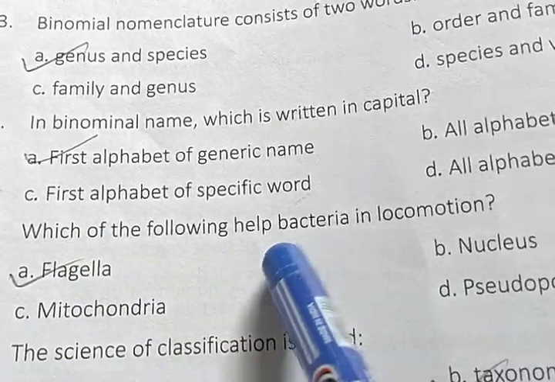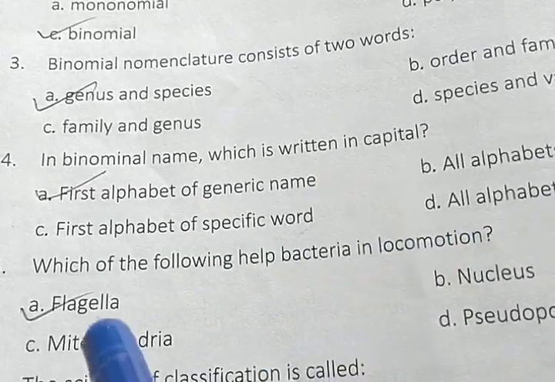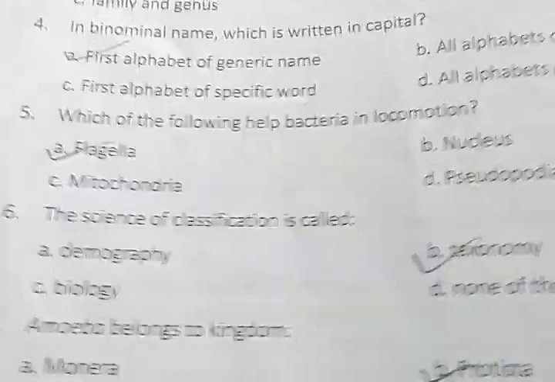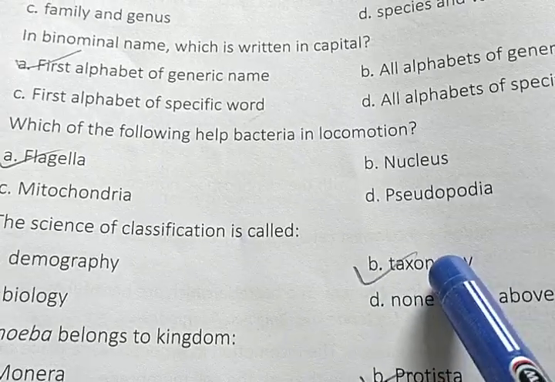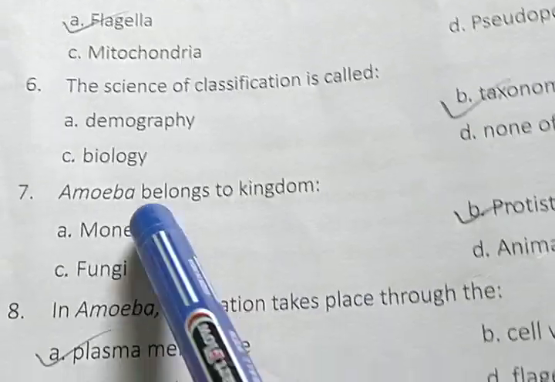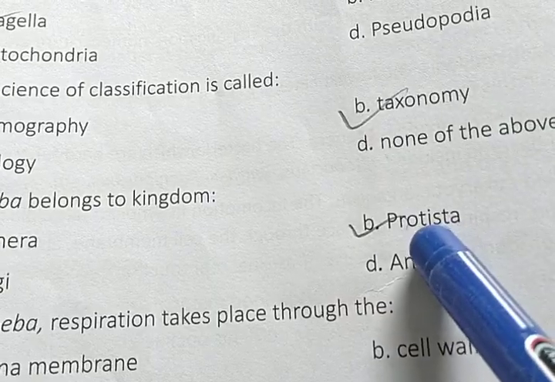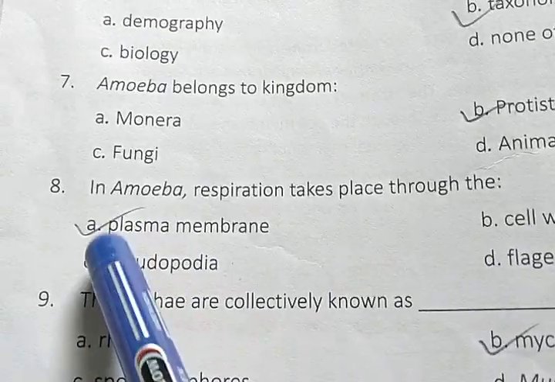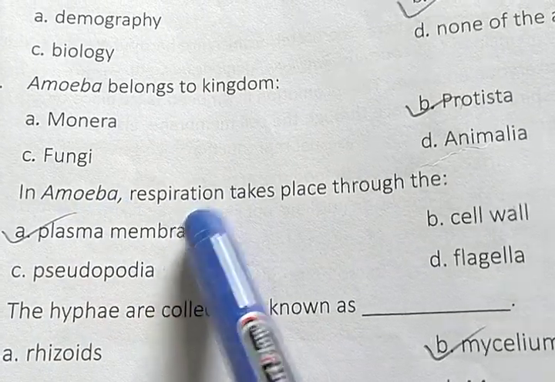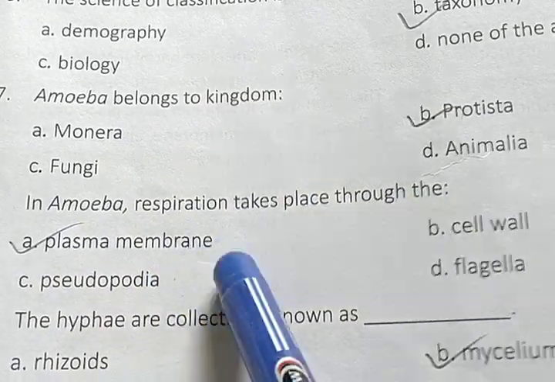Which of the following helps bacteria in locomotion? Flagella. Next, the science of classification is called taxonomy. Amoeba belongs to kingdom Protista. In amoeba, respiration takes place through the plasma membrane.